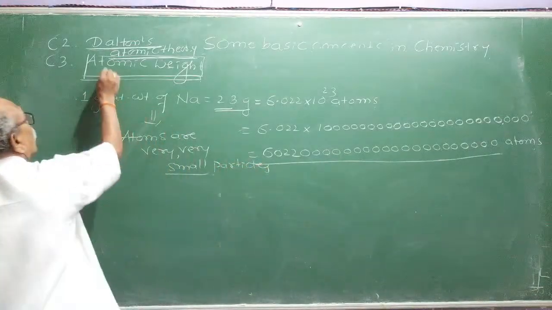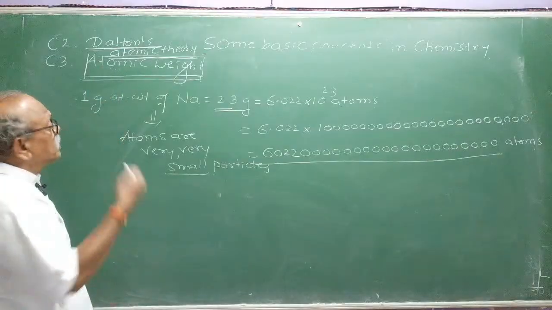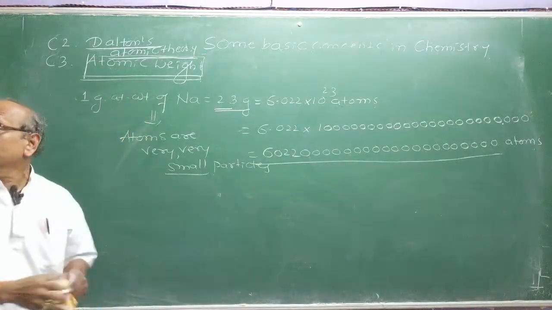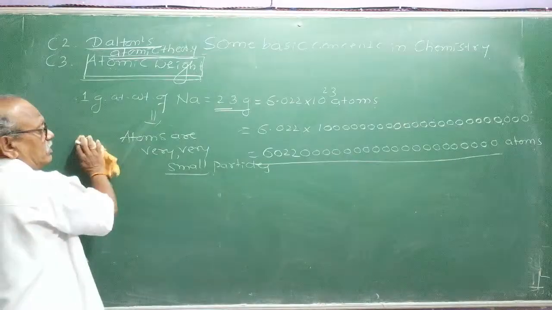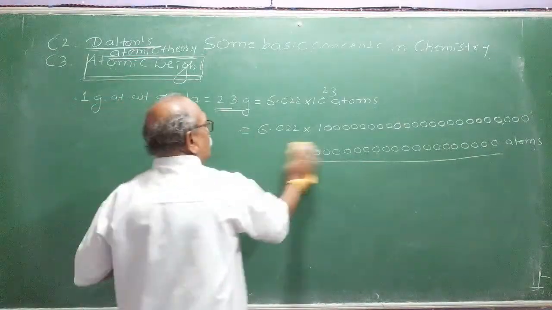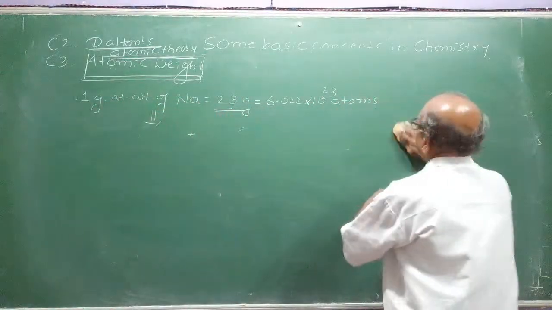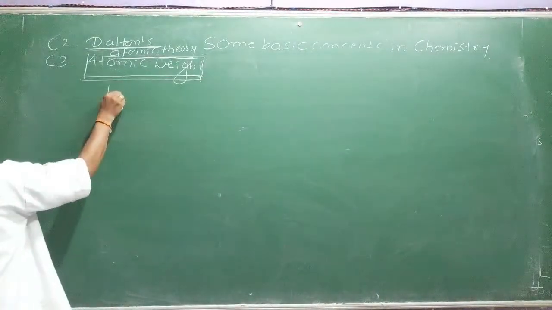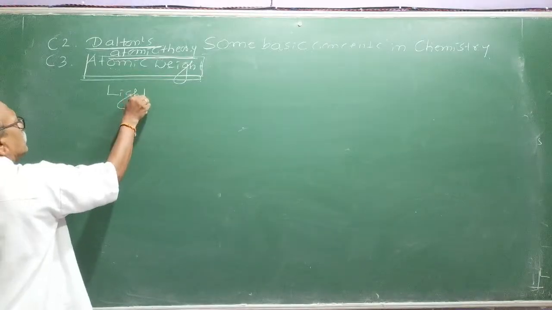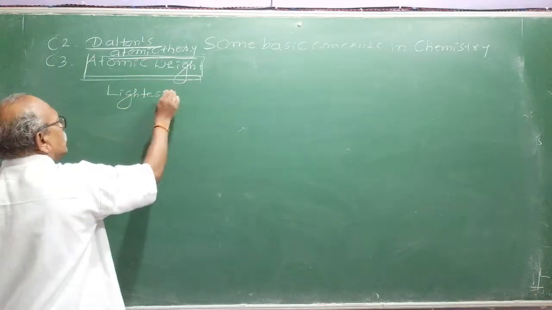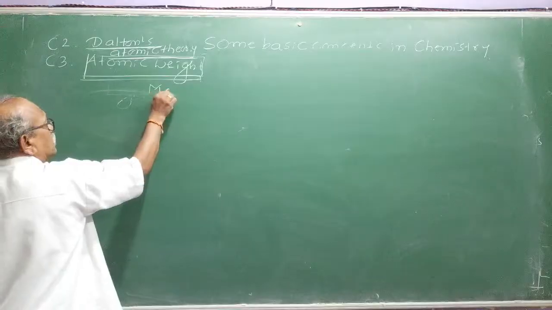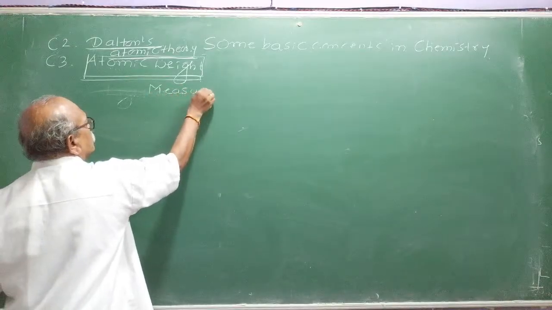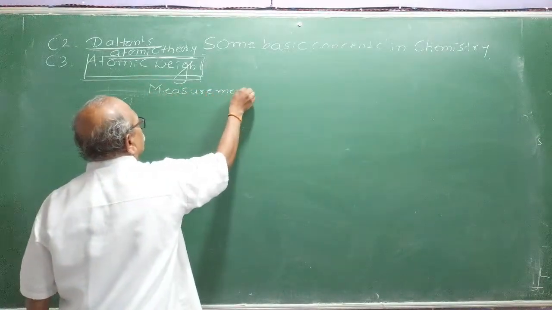How to measure the atomic mass was a big problem question for many chemists, right? For that, initially they took the lightest element. In the entire periodic table, the lightest element was what? Lightest element means there are two measurements. Remember, there are two measurements, right?